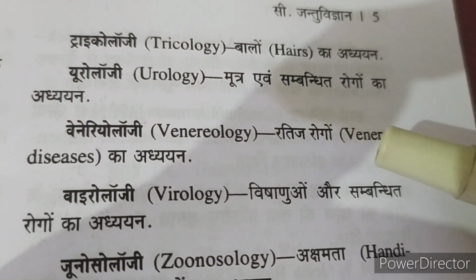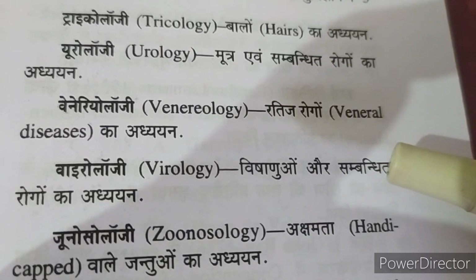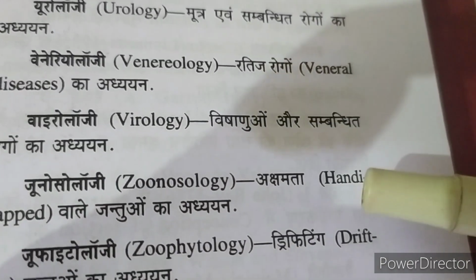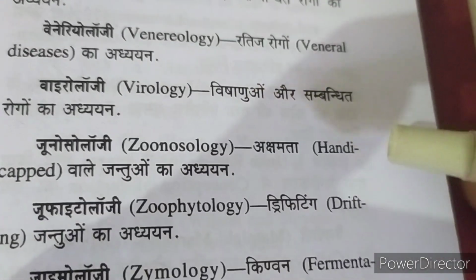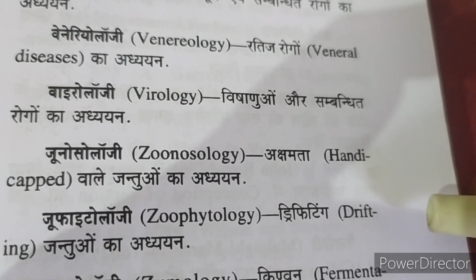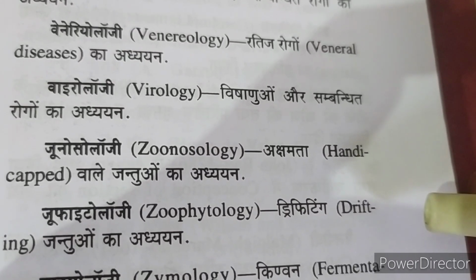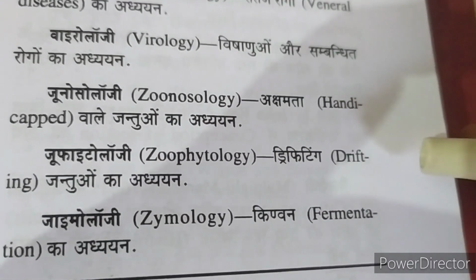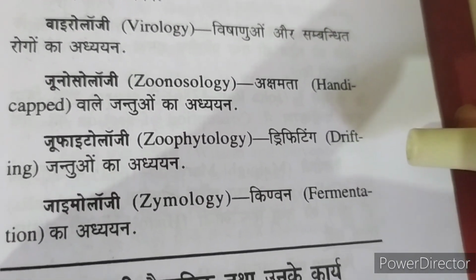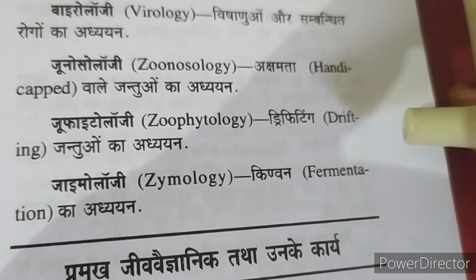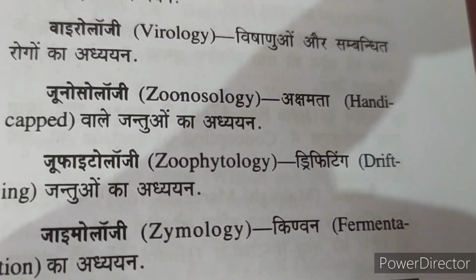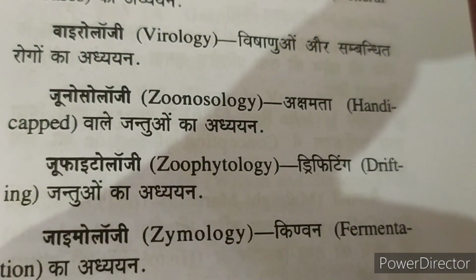Urology is the study of the urinary system and its related diseases. Venerology is the study of venereal diseases, and study of viruses in virology, and study of handicapped organisms in zoology, study of drifting organisms in zoophytology, and zymology is the study of fermentation. So these are the various branches of biology in which we study different aspects of the organisms.